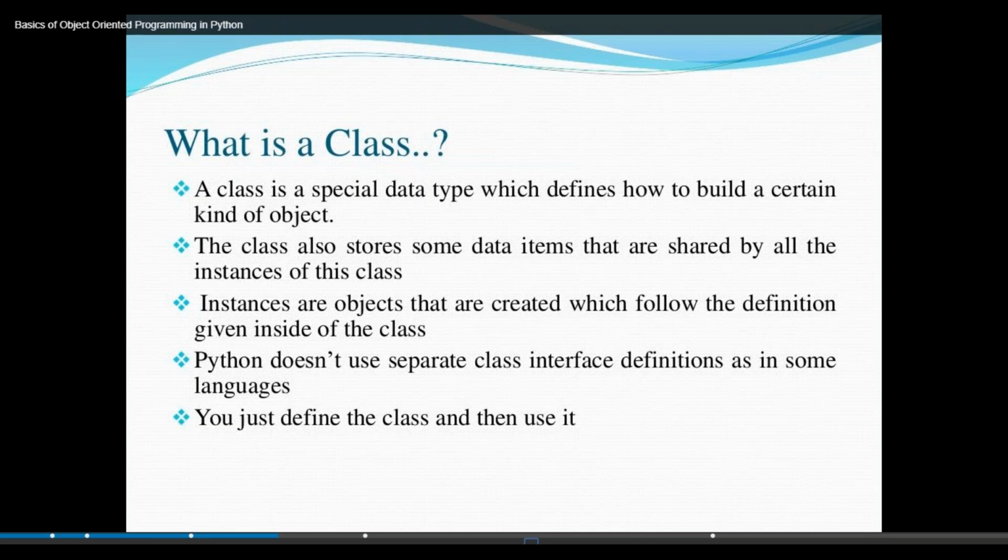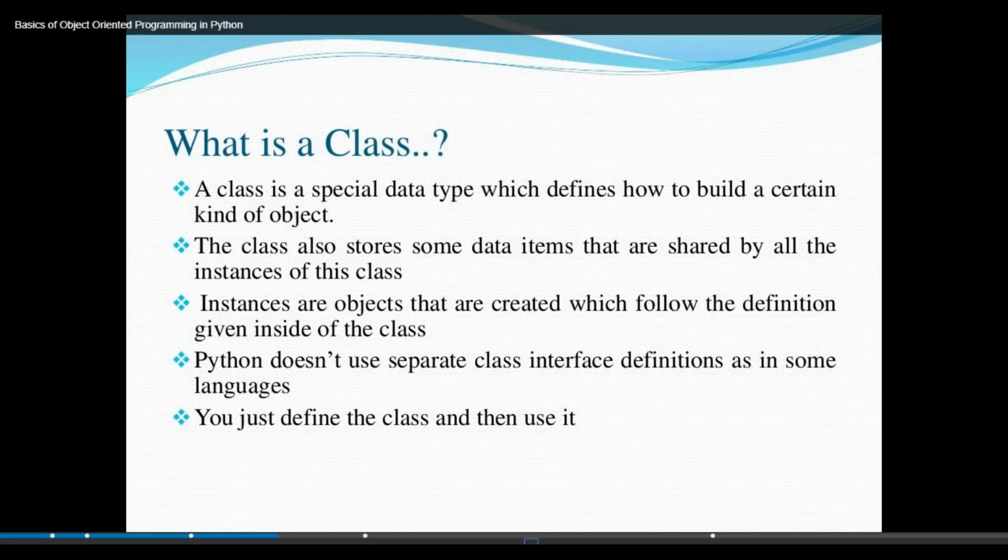Sharing means distribution. I told you in the beginning of this session, sharing, distributability. The main feature of object oriented is distribution. The task is distributed among all the objects.